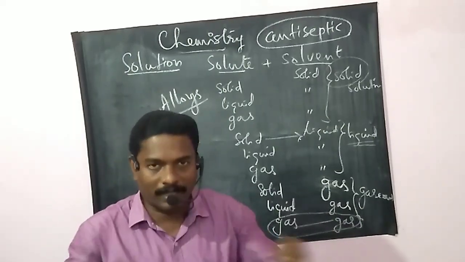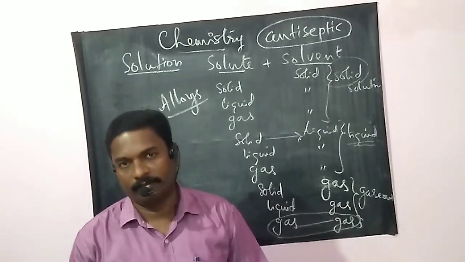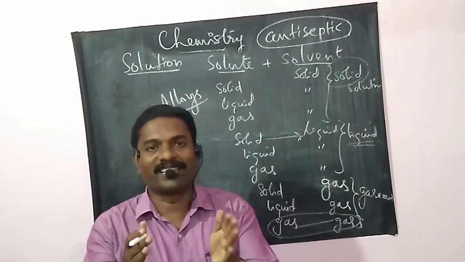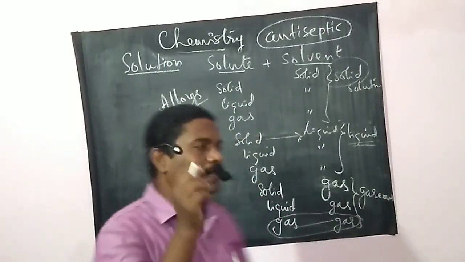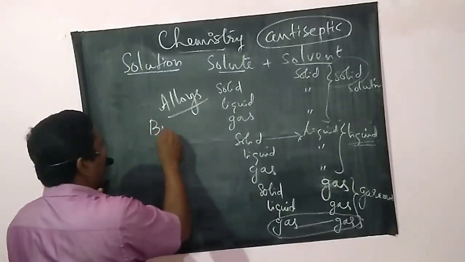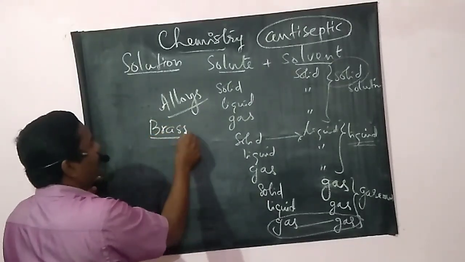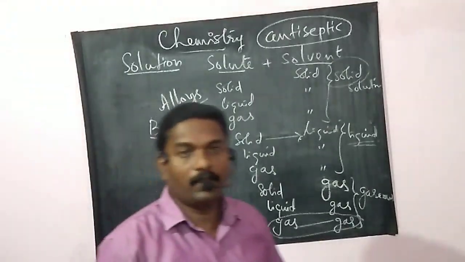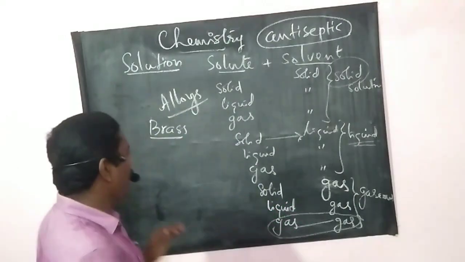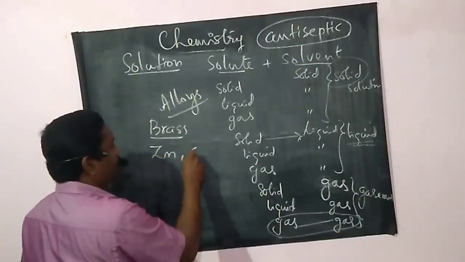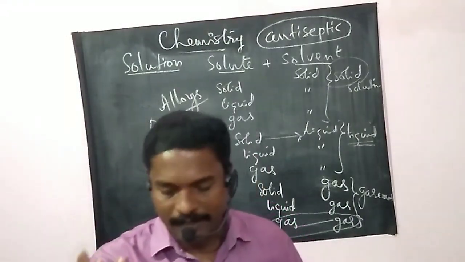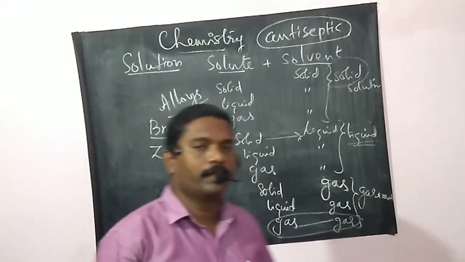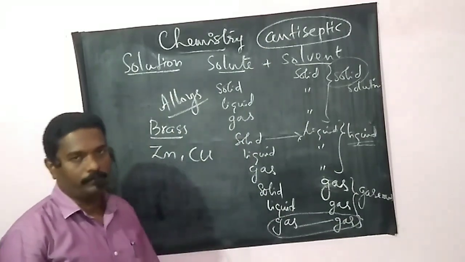Physically, we can't separate the constituent elements present in an alloy. For example, brass is an example of an alloy. It consists of zinc and copper, that is 30% zinc and 70% copper.